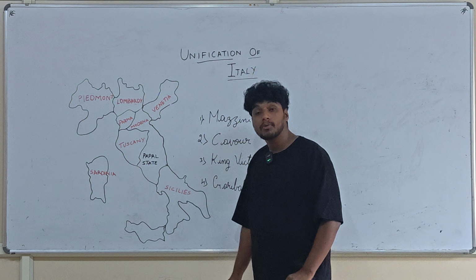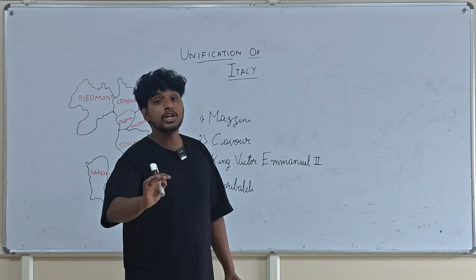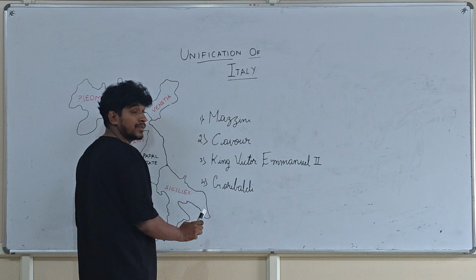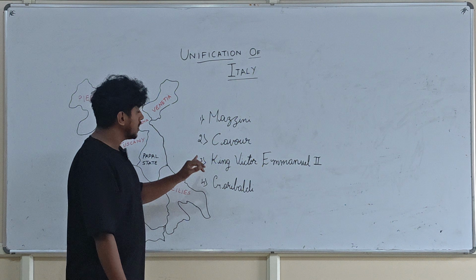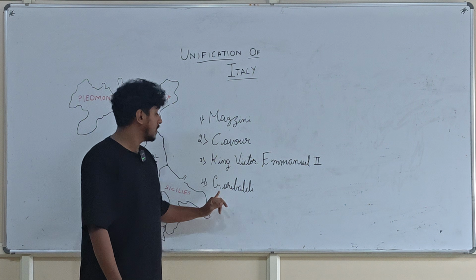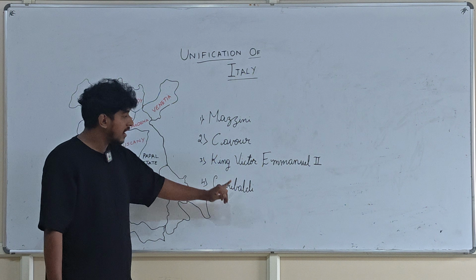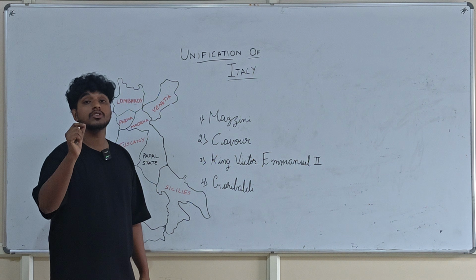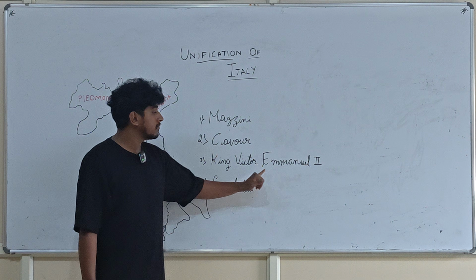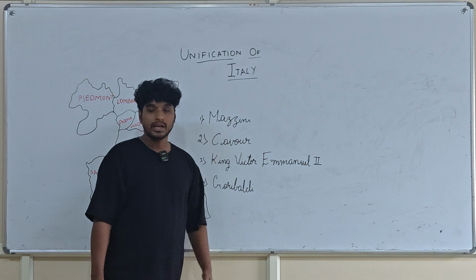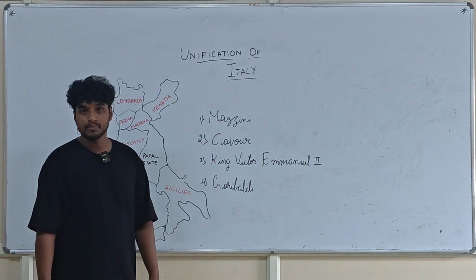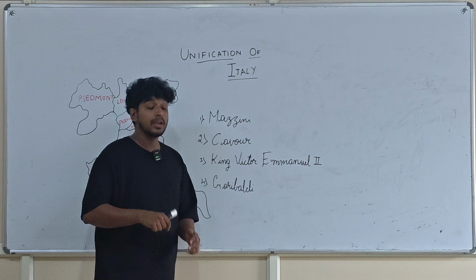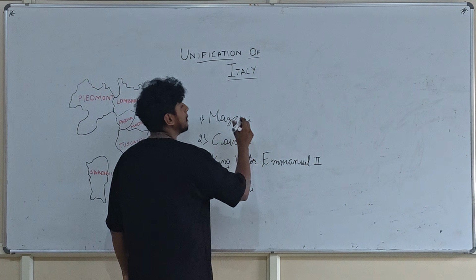Once we start the process of Italian unification, we need to remember 4 important names. That is Giuseppe Mazzini, Count Camillo de Cavour, Victor Emmanuel II and Garibaldi. Mazzini and Garibaldi were revolutionaries. Cavour was the chief minister of Italy and Victor Emmanuel II was the king of the Italian kingdom.